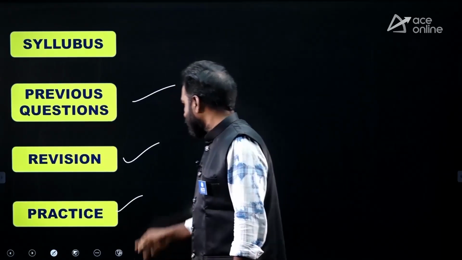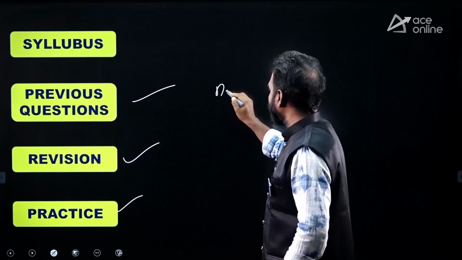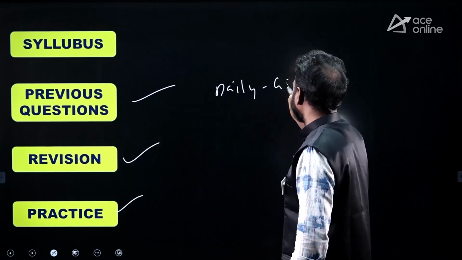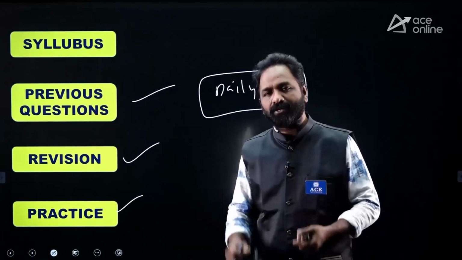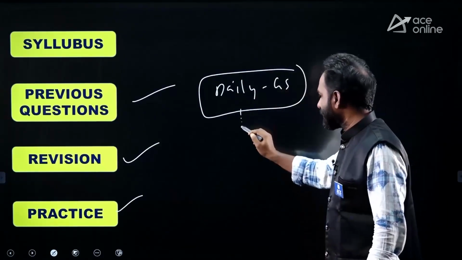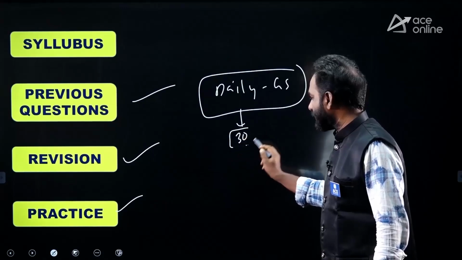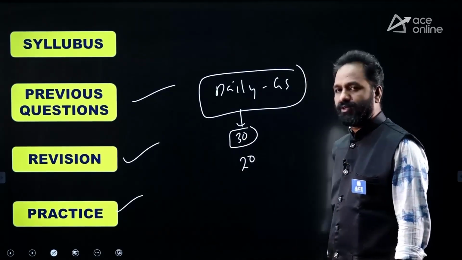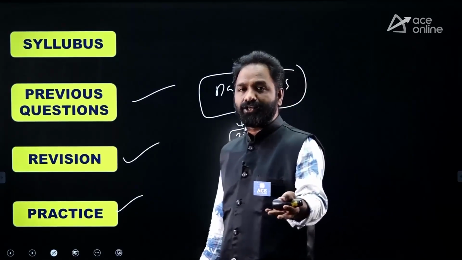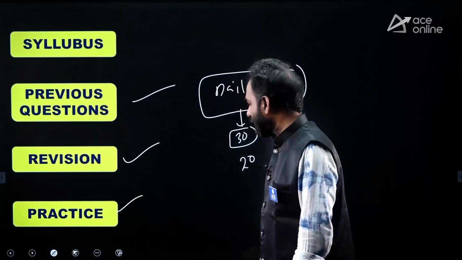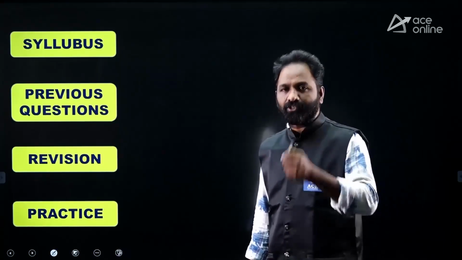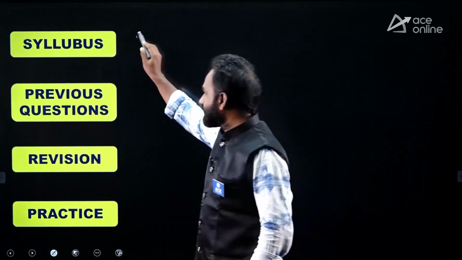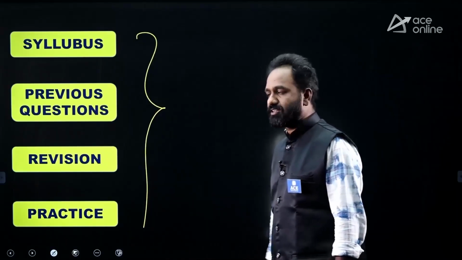Next, practice. Make a habit of practicing general studies questions every day. Is it clear? At least 30 questions minimum, or at least 20 questions, because you have enough time and plenty of days available. So make a habit of reading current affairs and attempting questions, and these things will make you perfect in the examination.